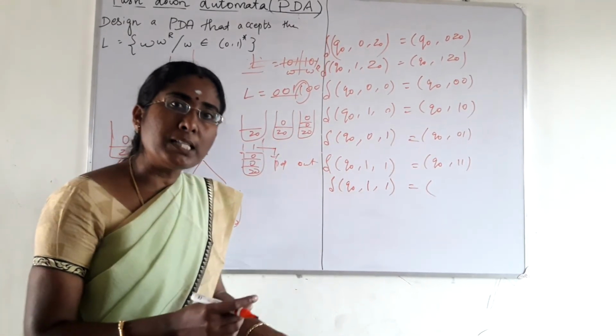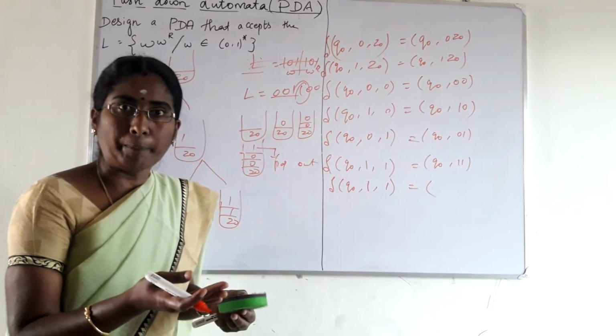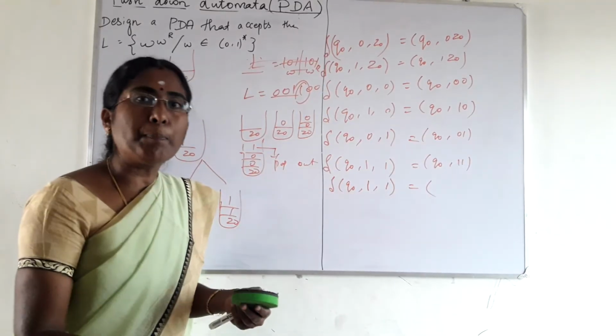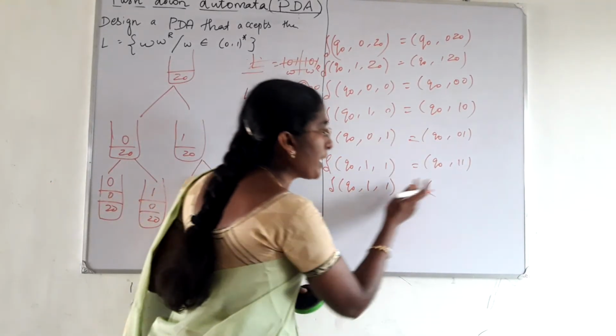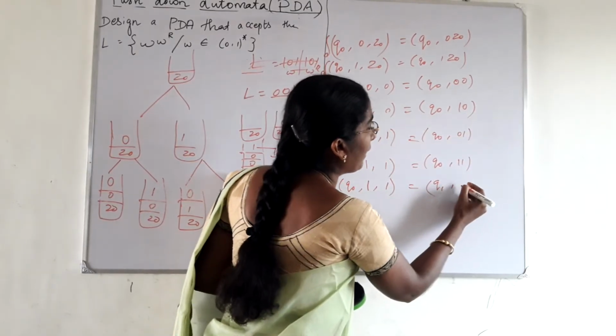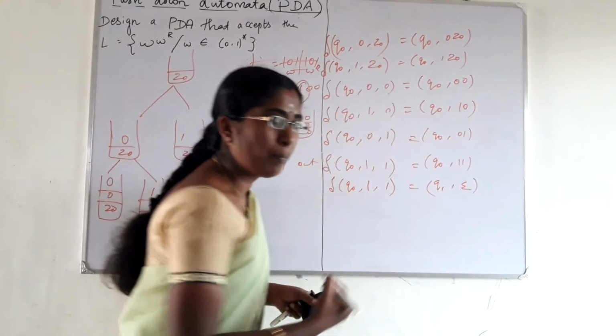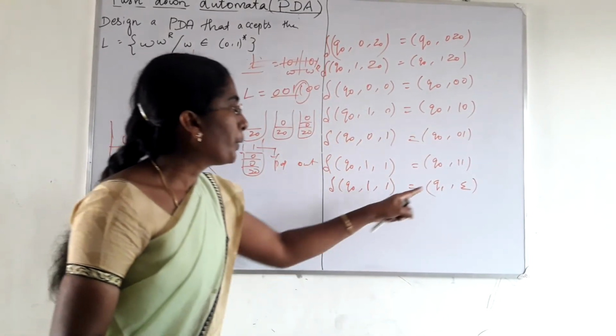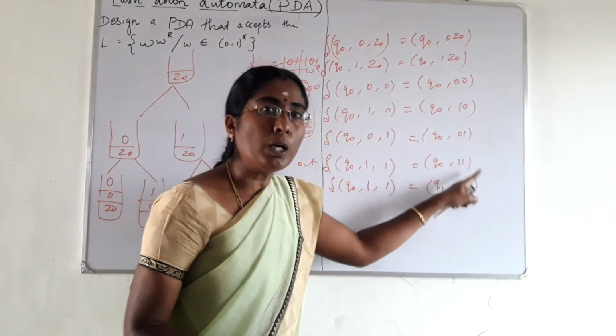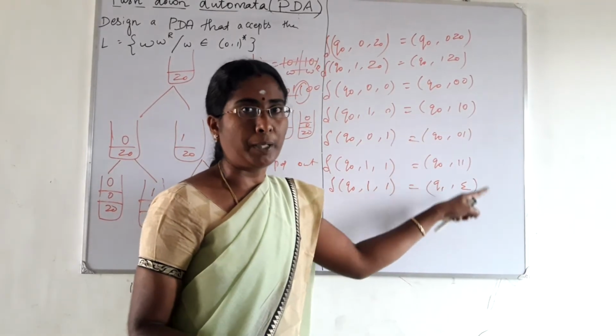Right? Here we are changing the operation from push to pop. From the first part to the second part we are moving. So just change the state to Q1 and represent the pop operation by using the epsilon symbol. Q1 comma epsilon. Epsilon is for representing the pop operation.